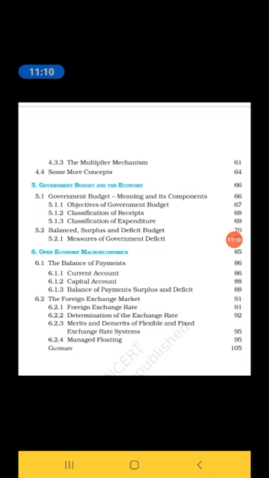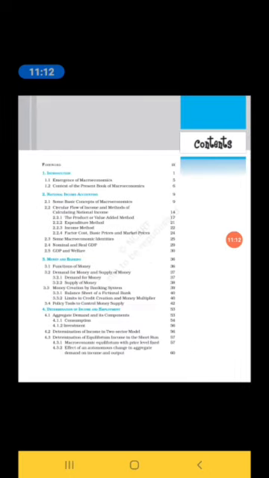These chapters give us more marks in the annual examination. That's why we have to listen carefully and understand these chapters more, or we have to prepare these chapters more for examination purposes.